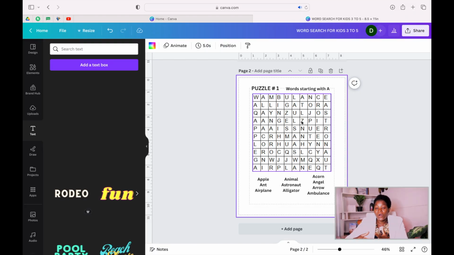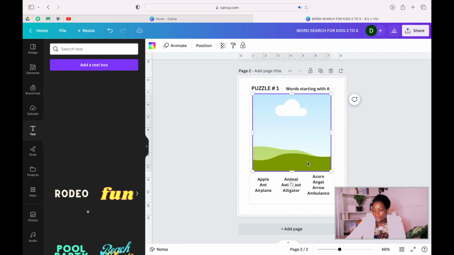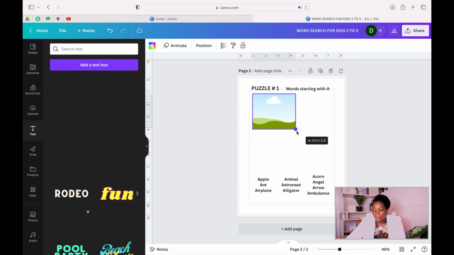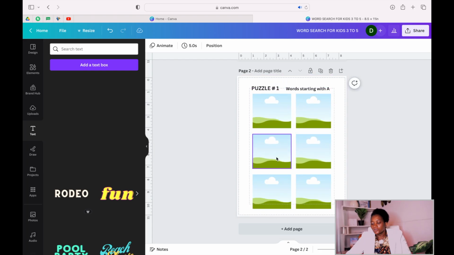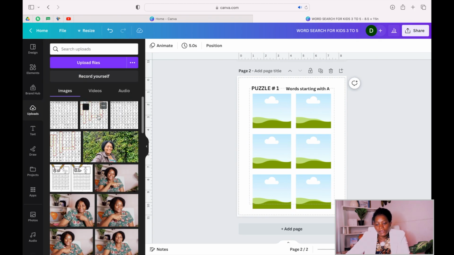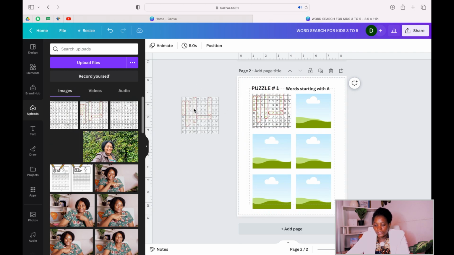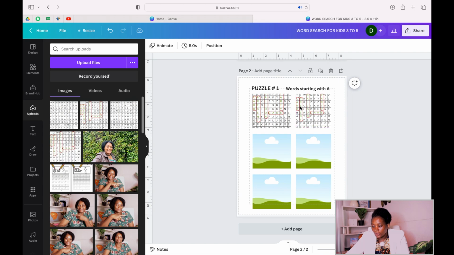When you are done with all your pages, then you need to make sure you do the solution page too. So if we take out this, what I normally do is that I will just do this. I do like 6. You can just duplicate it and bring it down. So we have like 6 different ones. So that's what I do. Then I'll come here. I bring my solution, whatever solution that we had, we put it here. You bring all your solutions, depending on the number of questions, you put all your solutions now inside here.